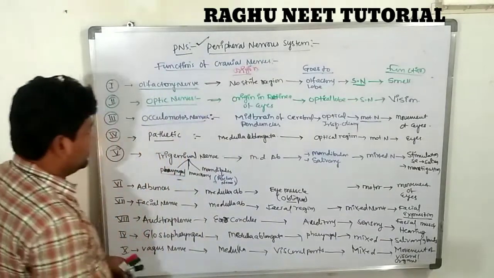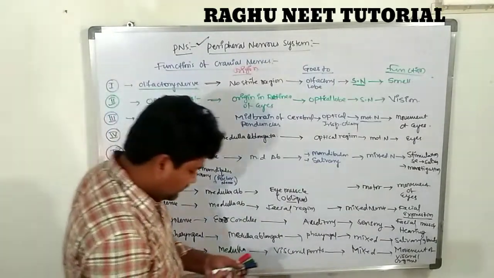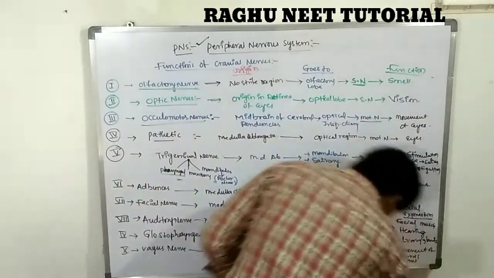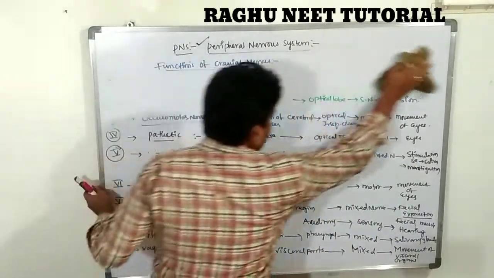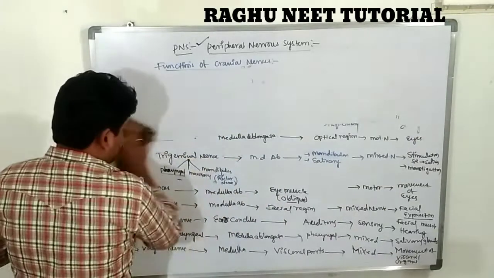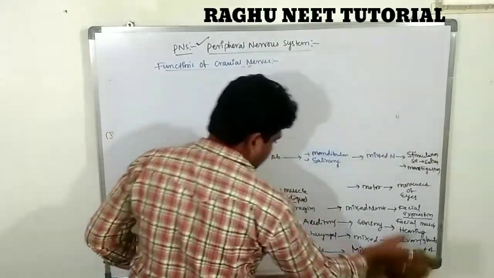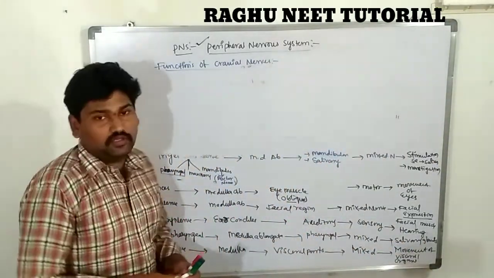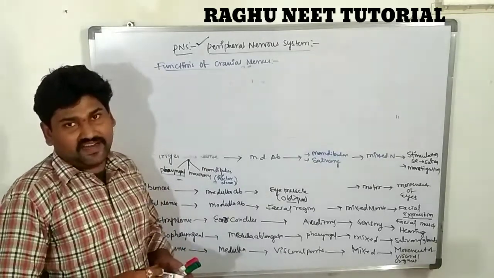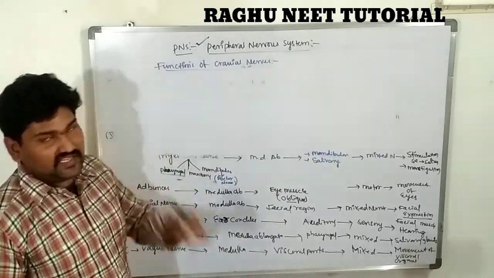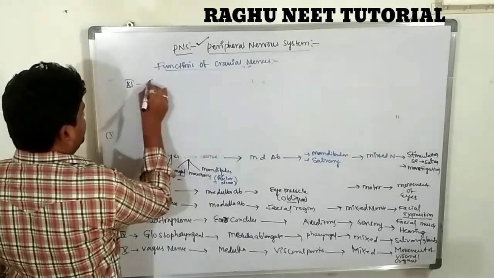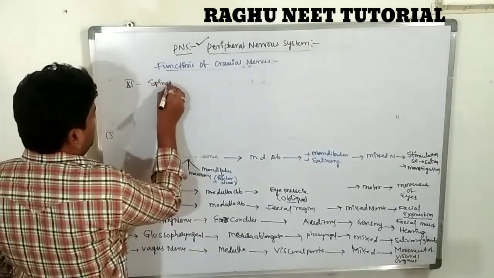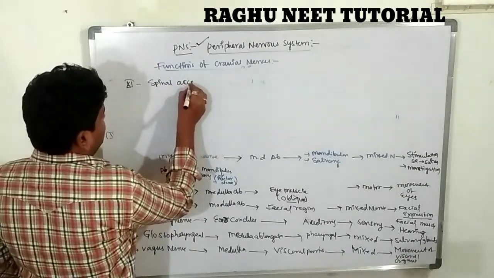The 11th nerve is the spinal accessory nerve.